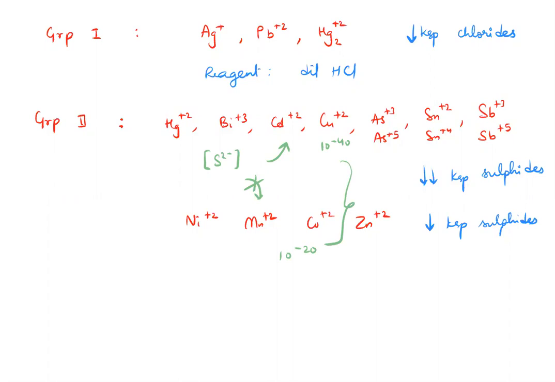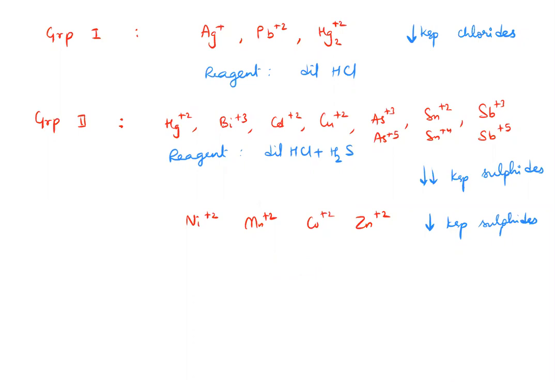Say around 10 power minus 30, so that it's more than this, but it is not more than this. Okay. So make sure sulfide is more than 10 power minus 40, but not more than 10 power minus 20. How do I control sulfide like this? To control the quantity of sulfide, I'm going to use the concept of common ion effect. In order to make sure sulfide is less, the reagent I'm going to use is dilute HCl plus H2S.